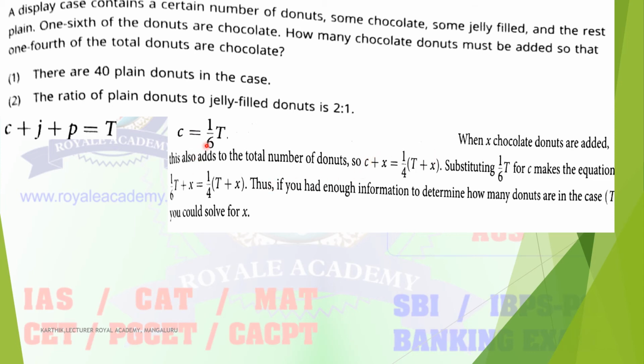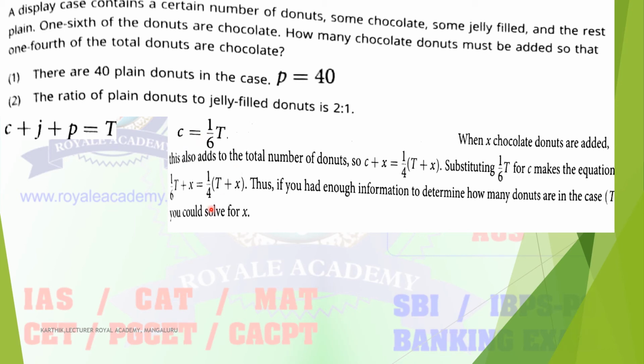So C is nothing but 1/6 into T. So 1/6 into T plus x, the same equation, is equal to 1/4 of the total donuts being chocolate. How much more should we add to change from 1/6 to 1/4? That is the question you have to determine. So x is the number of chocolate donuts we should add to convert from 1/6 to 1/4. I hope all of you understood.